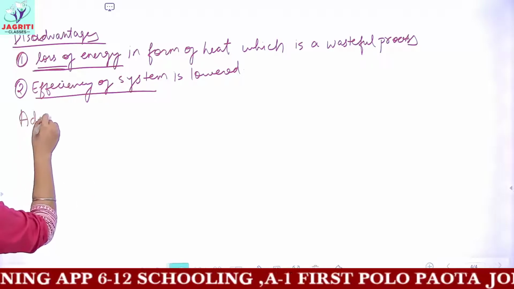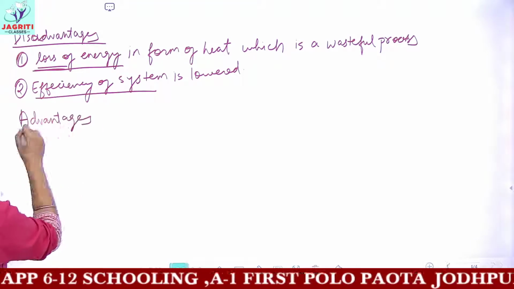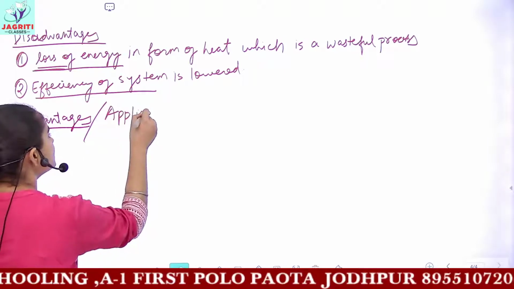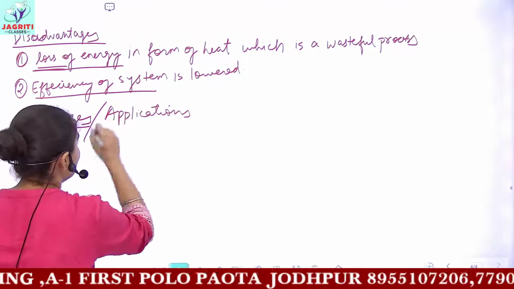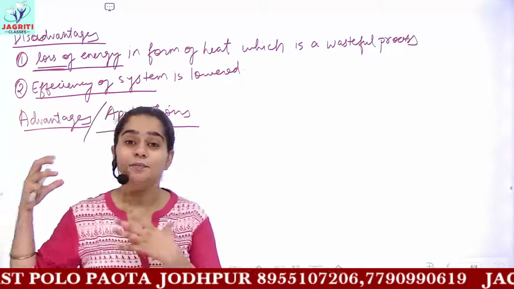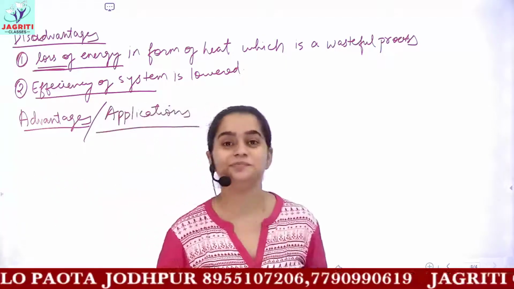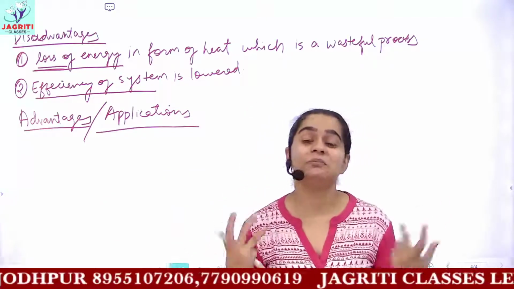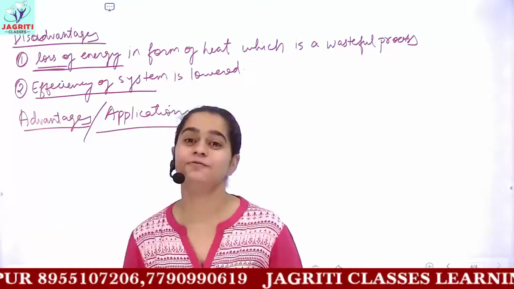Now, can you say any of the advantages of heating effect? Advantages means the uses, where this heating effect is used. So all the electric devices which function on the principle of heating effect, like the geysers, toasters, the iron, the yellow bulb which we have, okay?